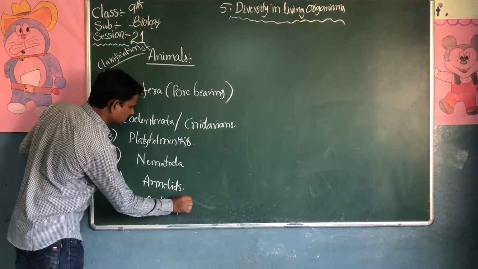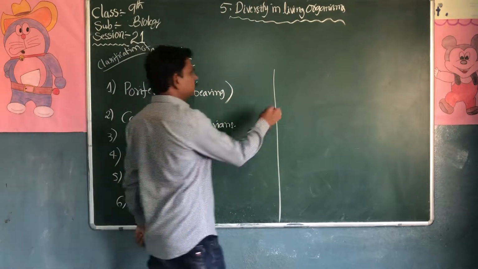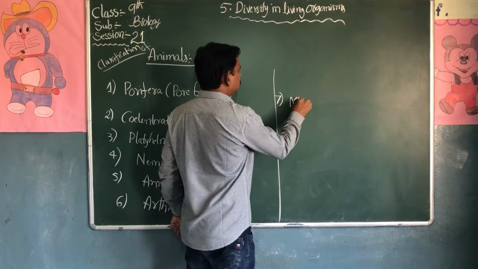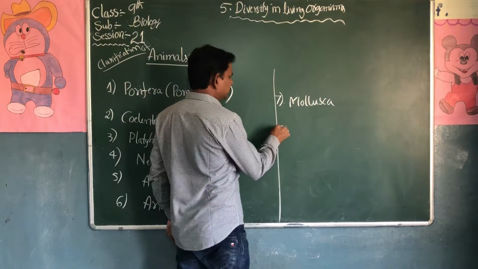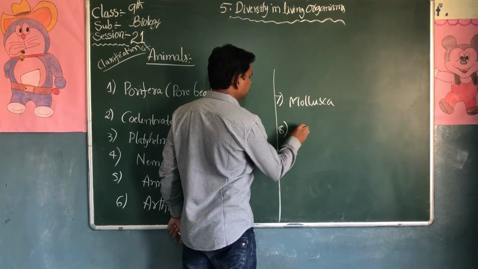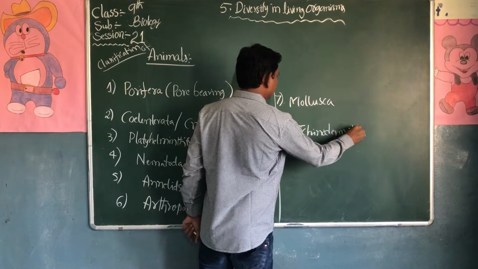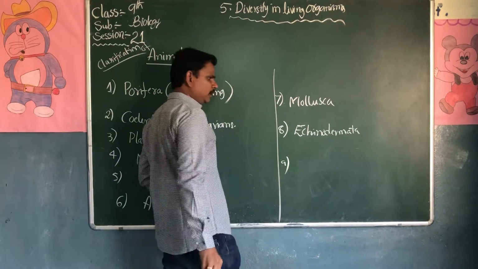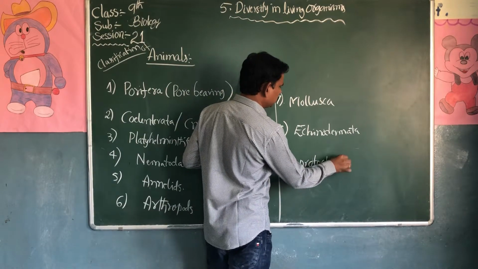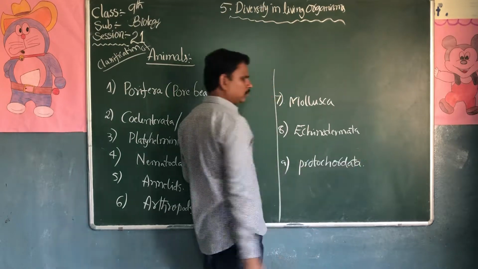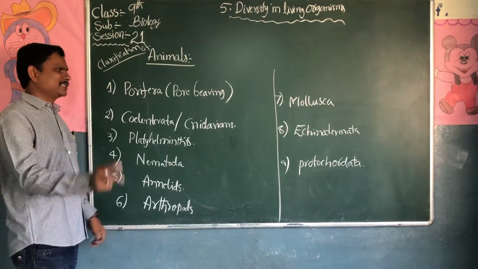Sixth one, Arthropods. Seventh one, Mollusca. Eighth one, Echinodermata. Last one, Protochordata. Next is Chordata, the vertebrates, which we will discuss in the next class.